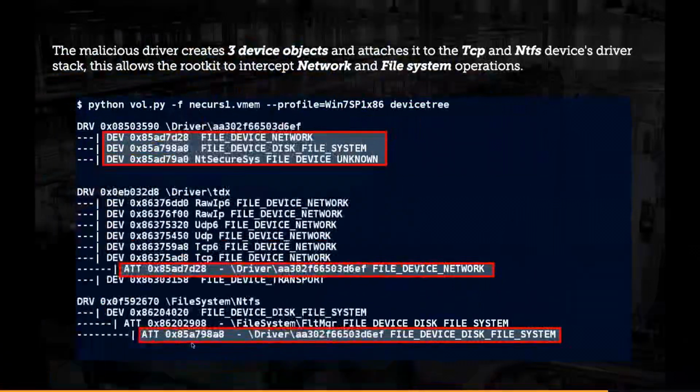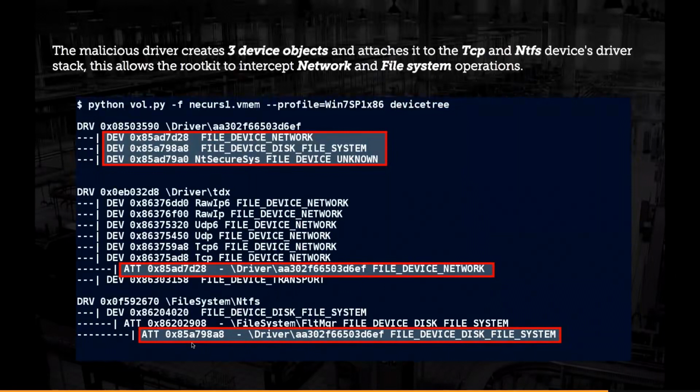NTFS driver's device stack. Why? Because it can monitor the file system operations. If you are creating a file, it will know what file you're creating. If it wants, it can prevent it. If you are deleting a file, it will know what file you're deleting. It can prevent you from deleting its component, and so on. So it can read, write, it can do various operations.